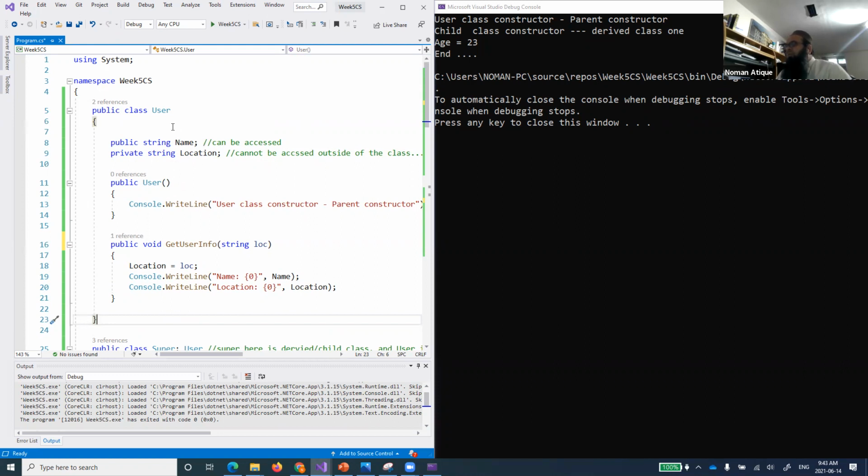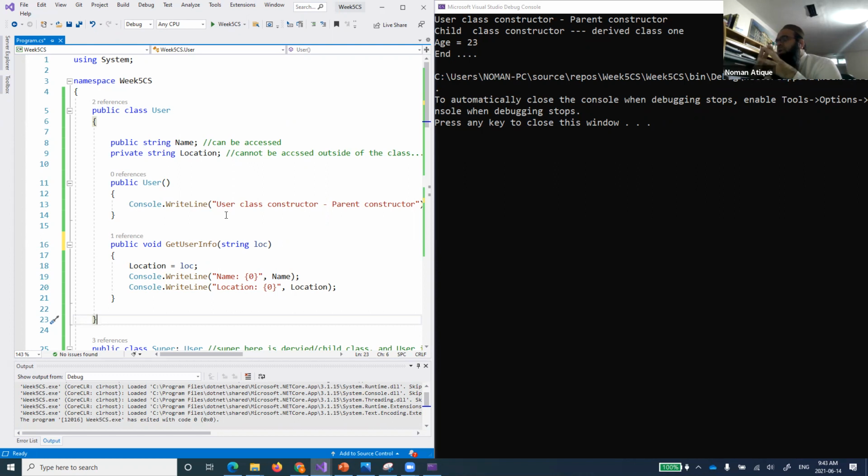Data hiding is what? We are hiding our variables, we are saving our variables from being accessed by that one. And what I can do is that I can define even this string name also as private. And now I won't allow anyone to access this name and location directly. So we are hiding this data from the user and we are keeping that data in our class.